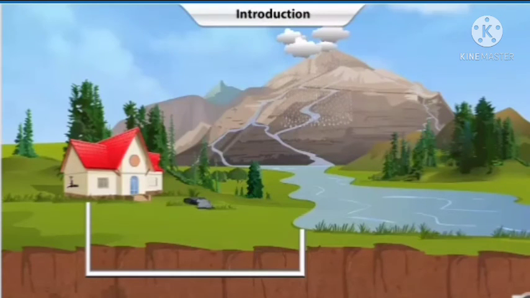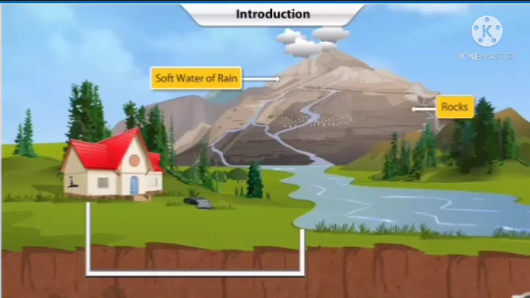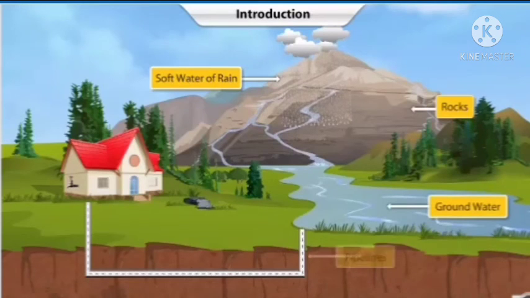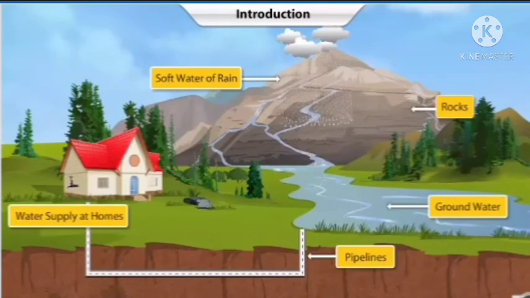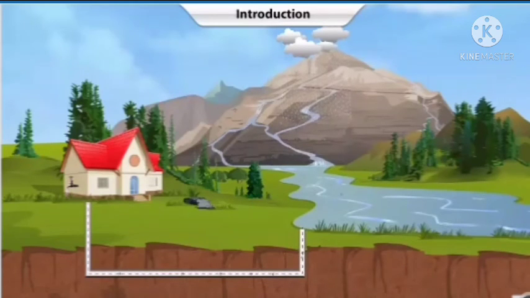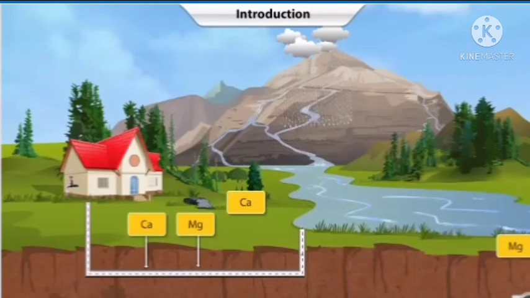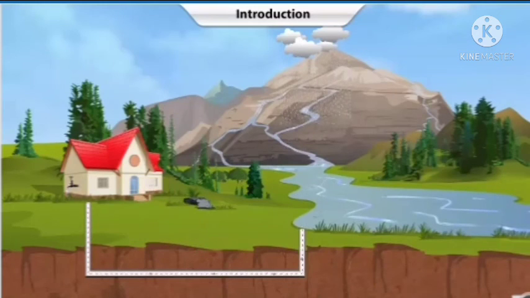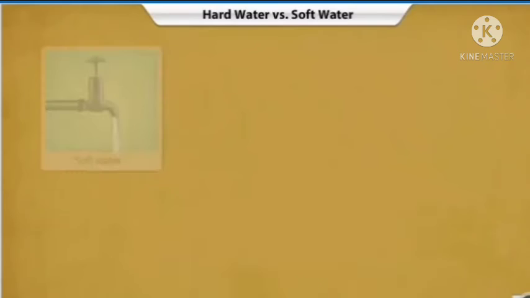Rain is the natural source of water. Rainwater is naturally soft. But as rainwater flows through the rocks and the groundwater reservoir into our waterways, it collects and dissolves elements like calcium and magnesium. The water with dissolved calcium and magnesium salts is called hard water.